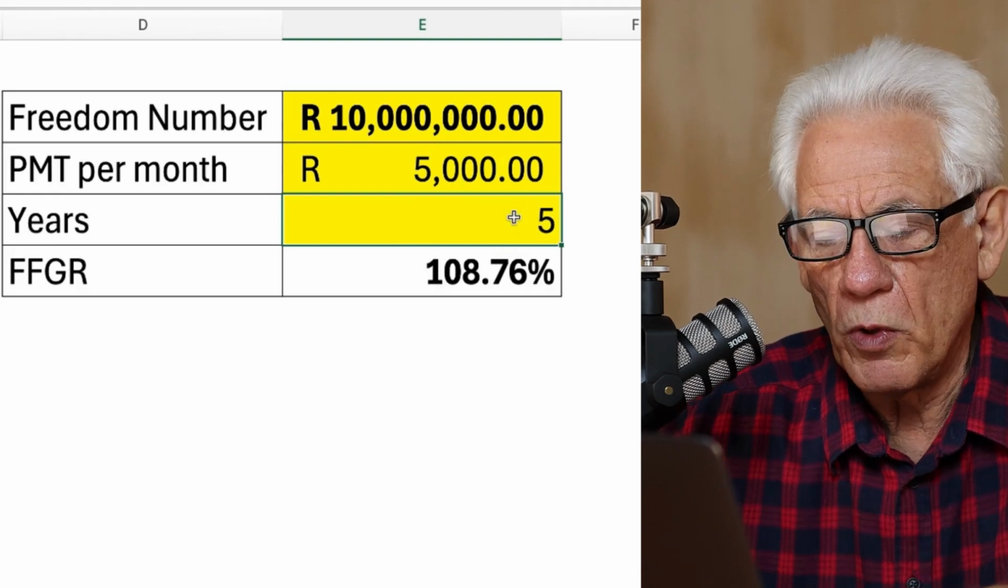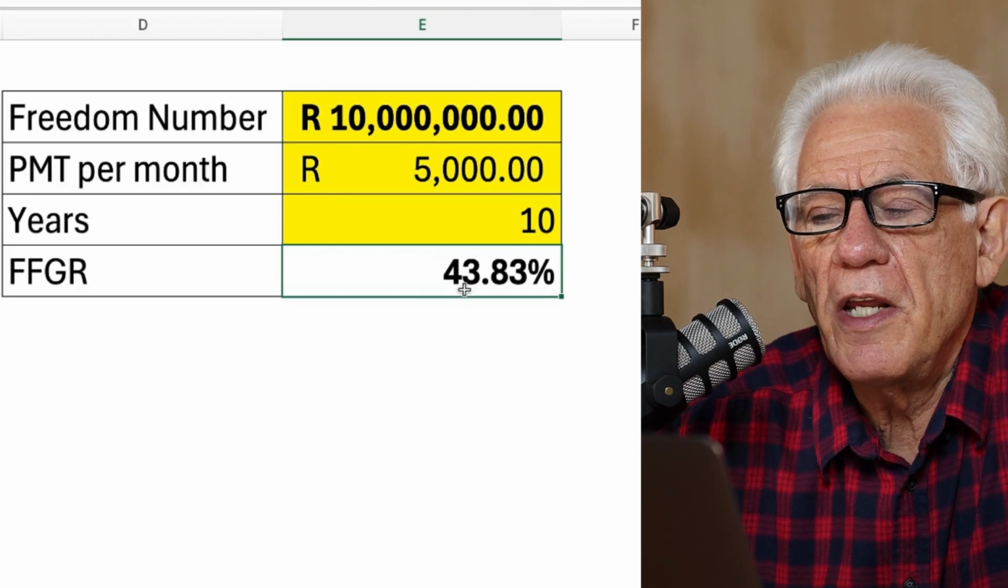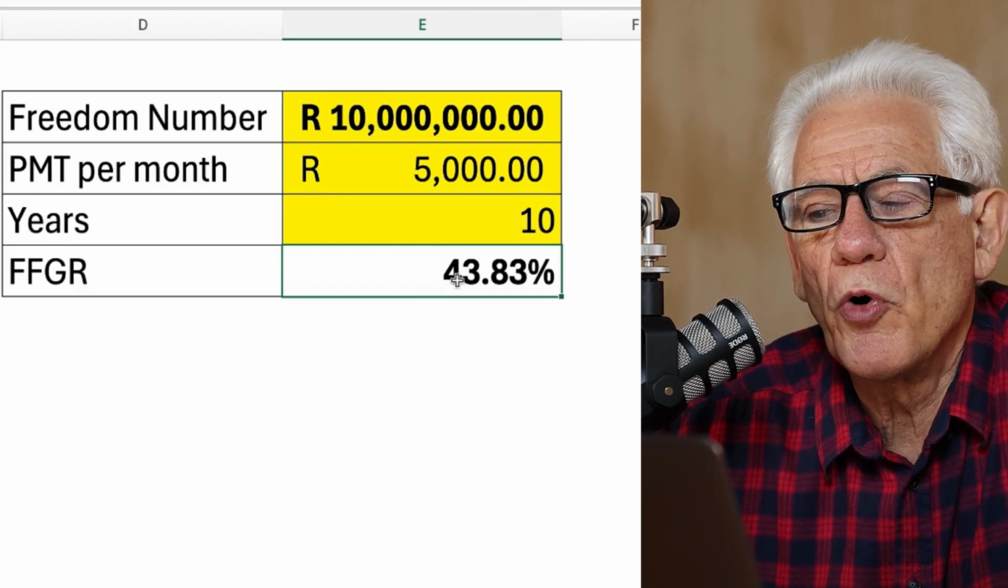What if I want to do this in 10 years' time and I've got 5,000? I need only 43.83%. This then becomes my financial freedom growth rate. My financial freedom growth rate will always be the benchmark that I'm going to use in order to determine if this property that I want to buy for myself to stay in is going to be a great property or not.